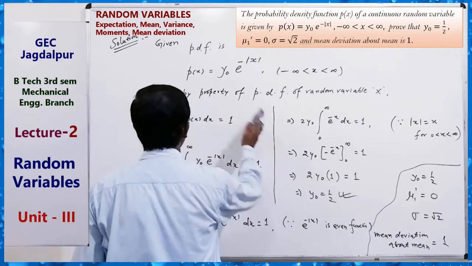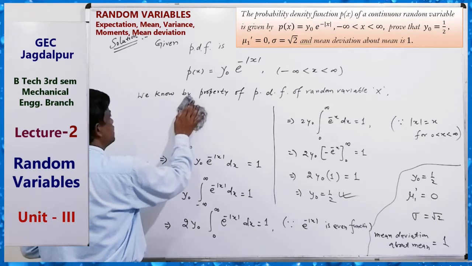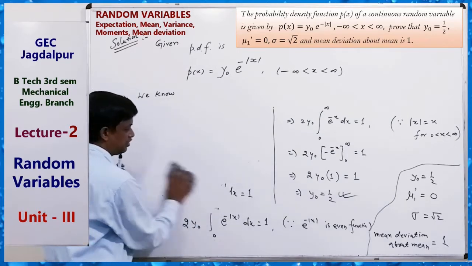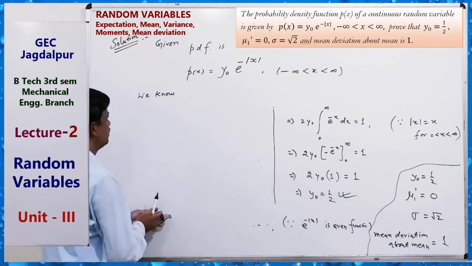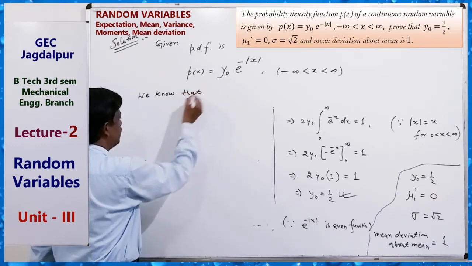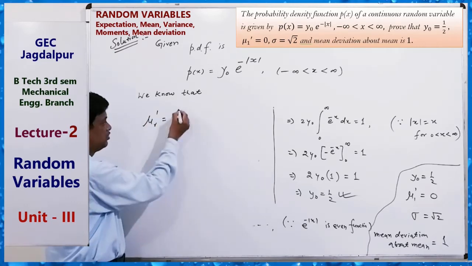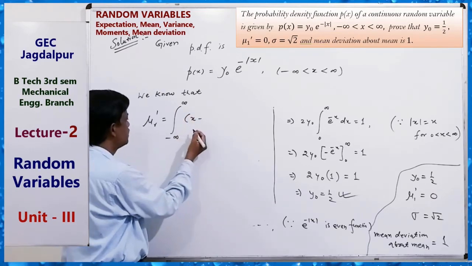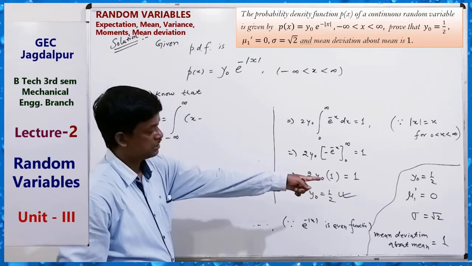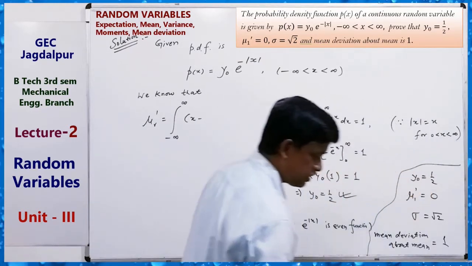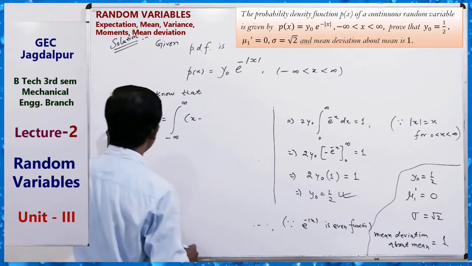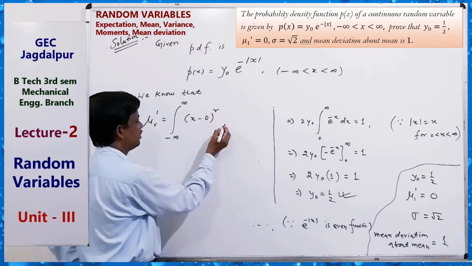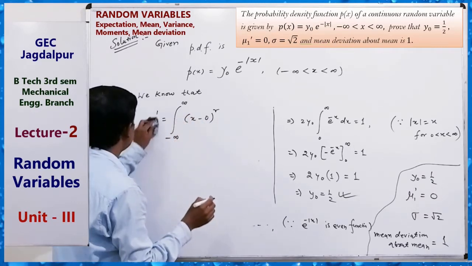Now the second part is mu1 dash. We know that mu r dash equals the integral from minus infinity to infinity of (x minus a) to the power r P(x) dx. Here a is 0 for about origin.